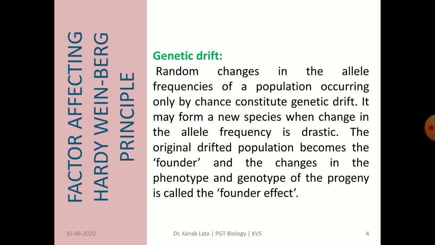Second factor is genetic drift. It is due to random changes in the allele frequency of a population. It is a matter of chance. When the changes are more, then new species may originate. In this case, the original drifted population is called the founder, and the changes in the phenotype and genotype of the progeny are called the founder effect.